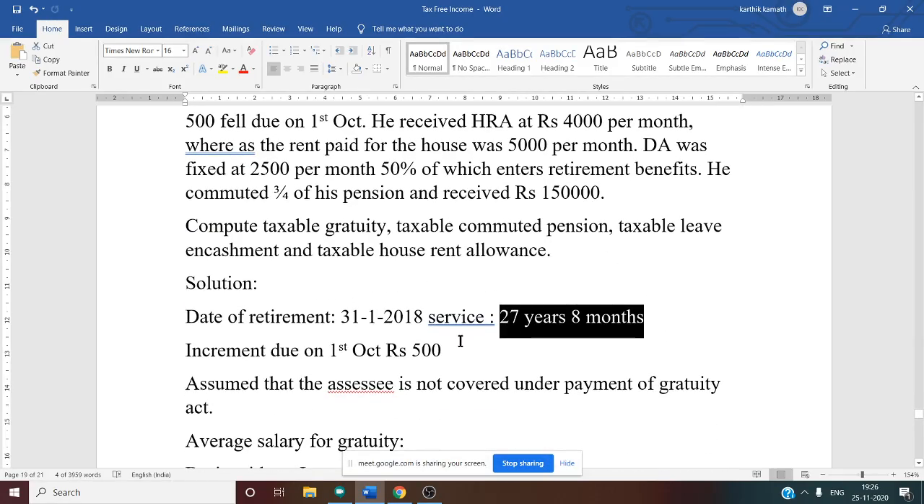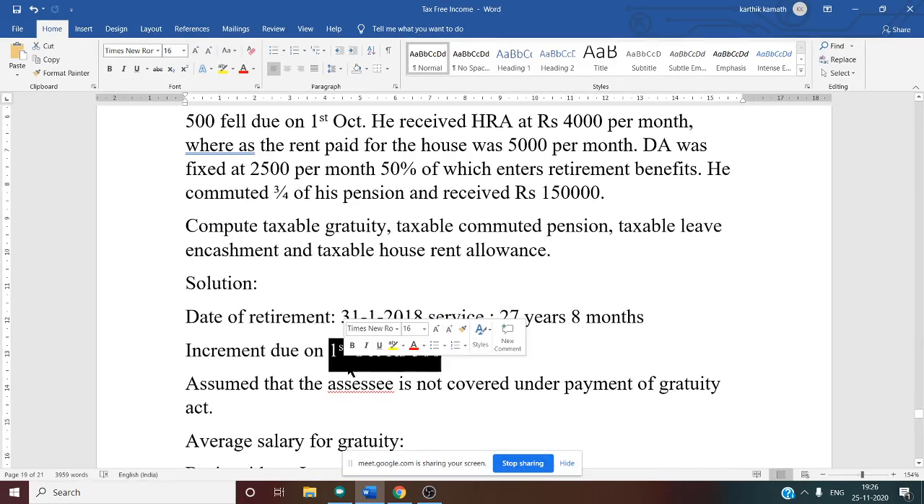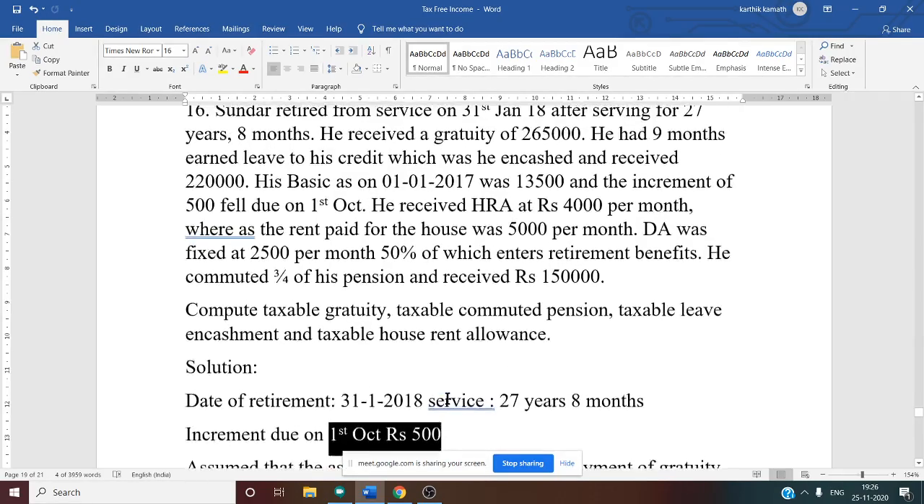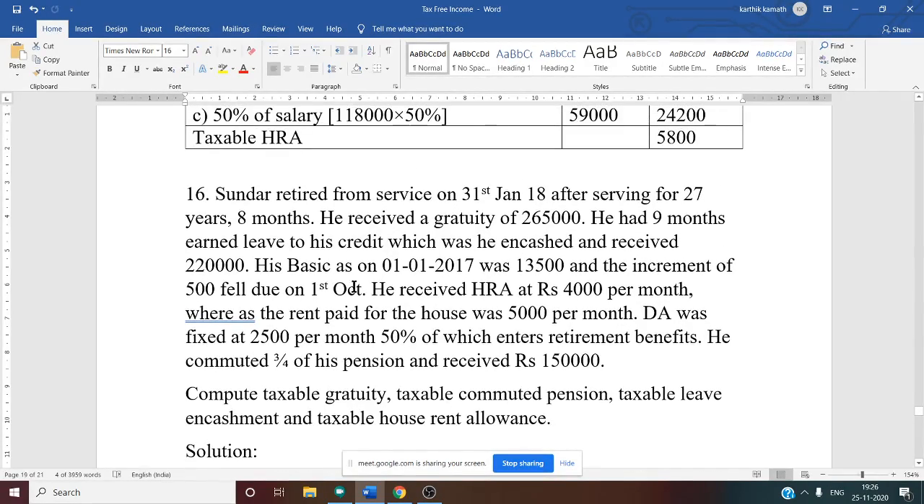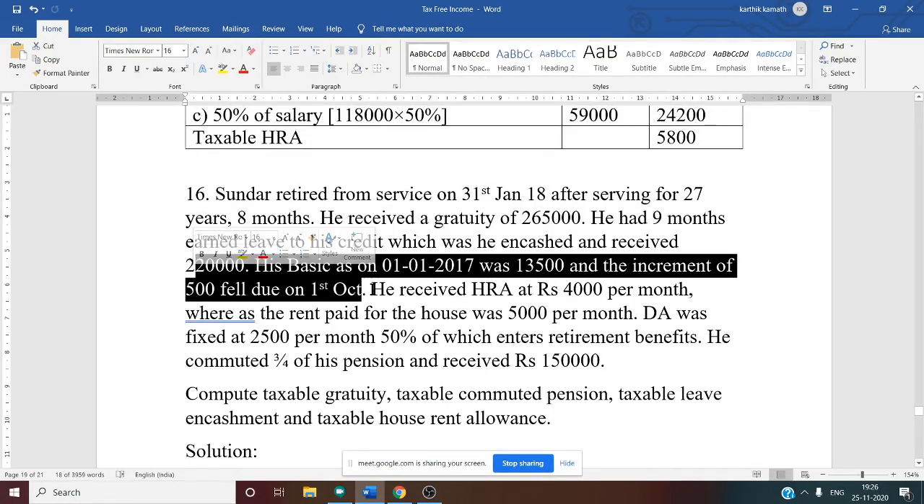Okay. The increment starts from 1st October, 500 per month. See this: 1st October, 500 per month. The basic of the last year is given: in January 2017 his salary was 13,500. From October onwards, 500 increased means what? Can you tell me what was his salary from October onwards?